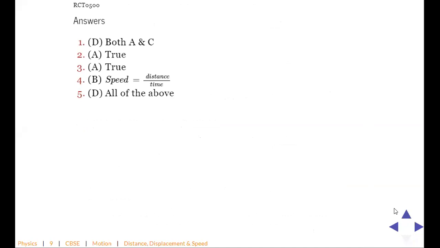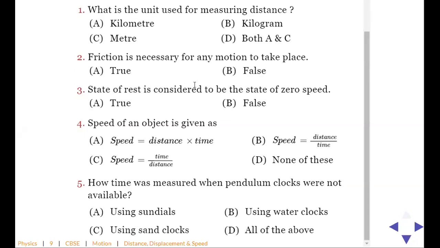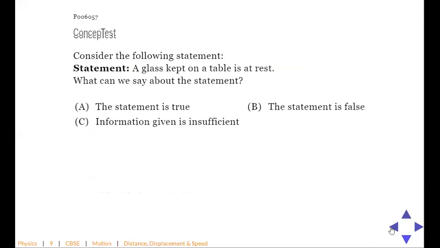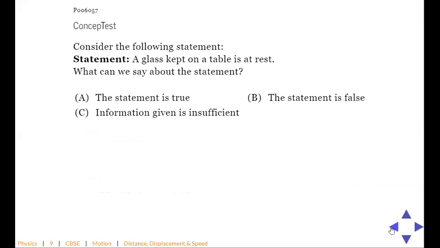Okay. Now here the answer is wrong in this one, right? Second is false, right? Friction is not necessary for any motion to take place. ठीक है. So यहाँ पे when you talk about motion, we talk about any type of motion, right? जरूरी नहीं है कि सिर्फ जमीन पे चलने वाला motion, है ना? So second is false actually. यहाँ पे गलत दिया हुआ है. Okay. So see, these are the videos that I have asked you to watch. So this is one concept test. ठीक है. बताओ क्या होगा?